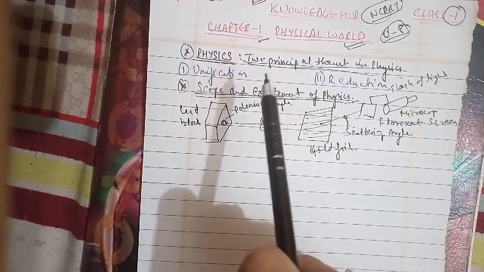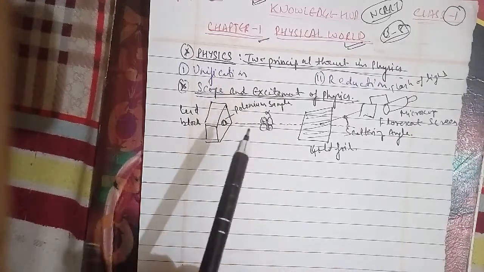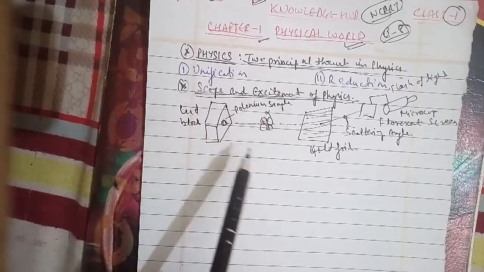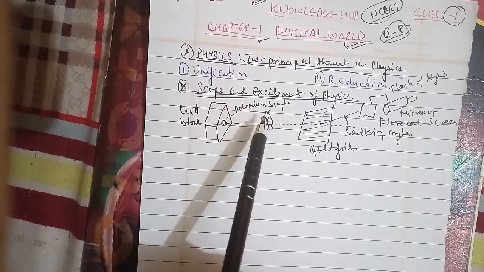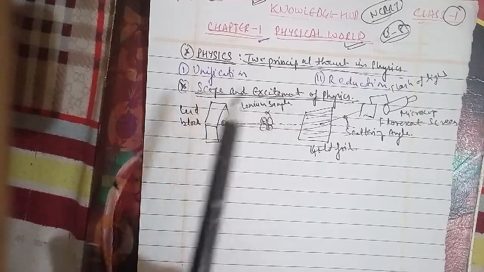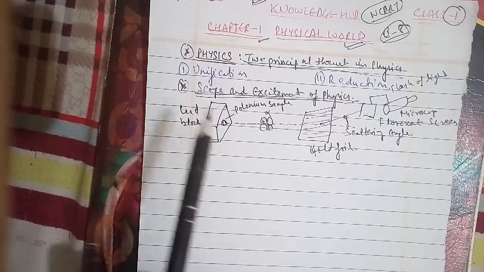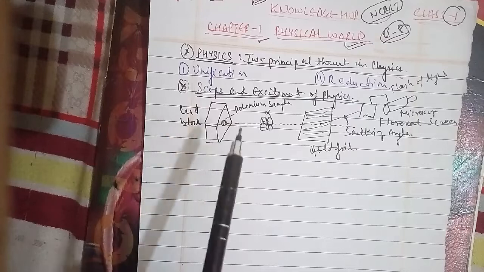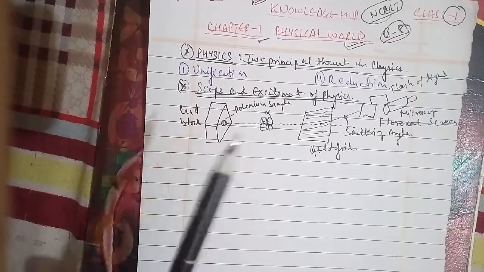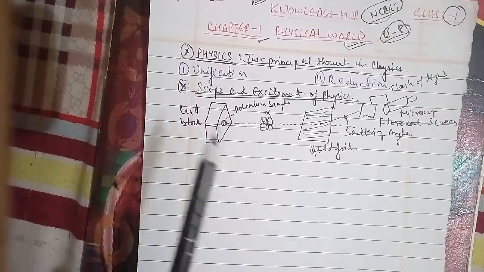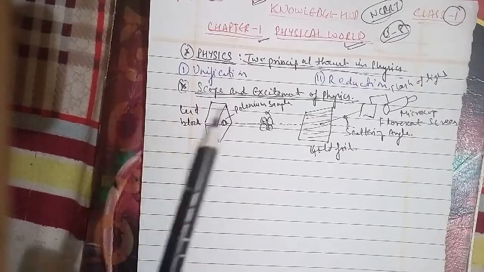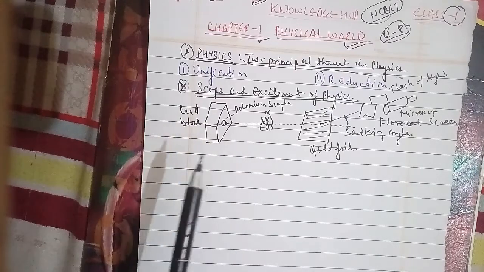In unit 4, we have to cover motion in a plane, which has the introduction, scalars and vectors, multiplication of a vector by a real number, addition and subtraction of vectors by the graphical method, resolution of vectors, vector addition by the analytical method, motion in a plane with constant acceleration, relative velocity in two dimensions, and projectile motion, which has been the uniform circular motion as well.